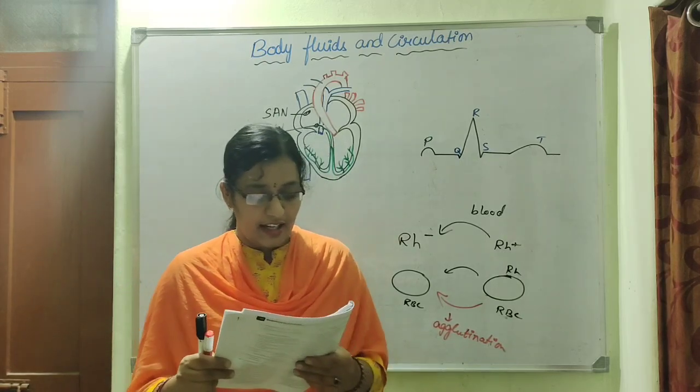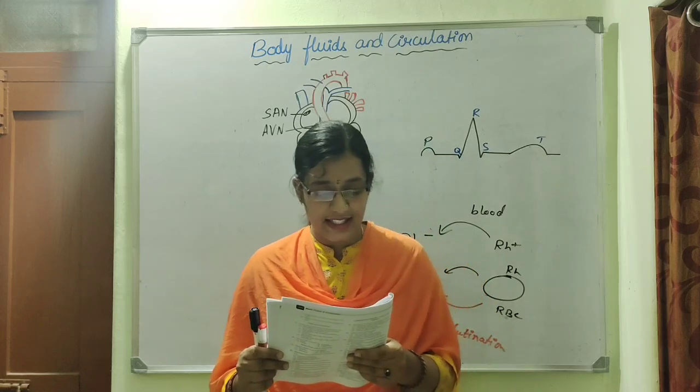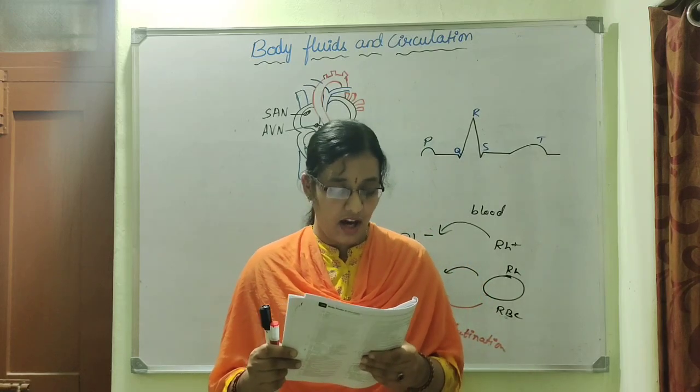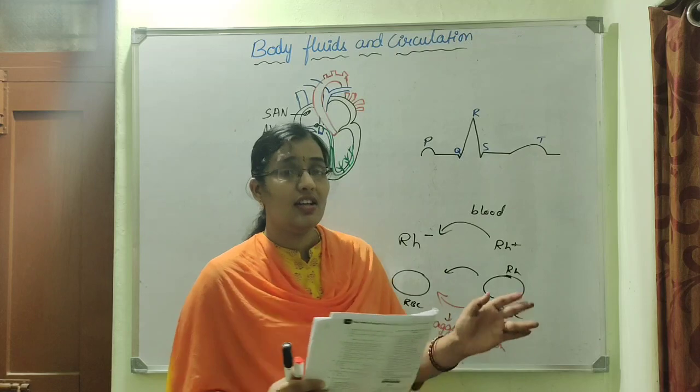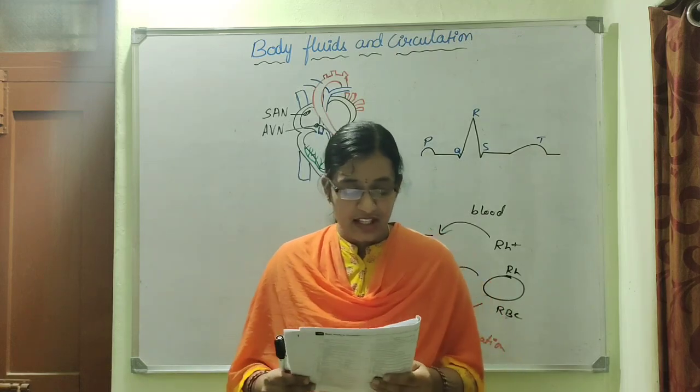So here what is the option? It is 3, isoimmunized. So RH antibodies are formed here. So option 3. Next question.